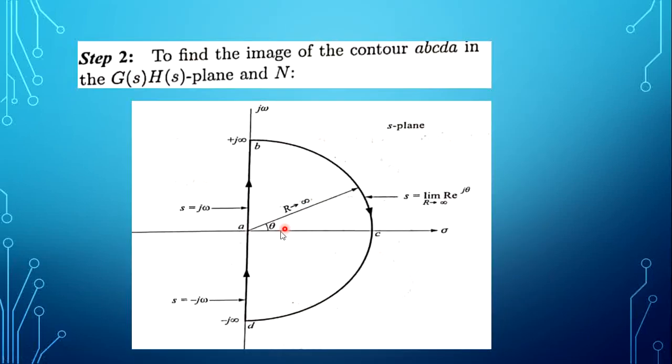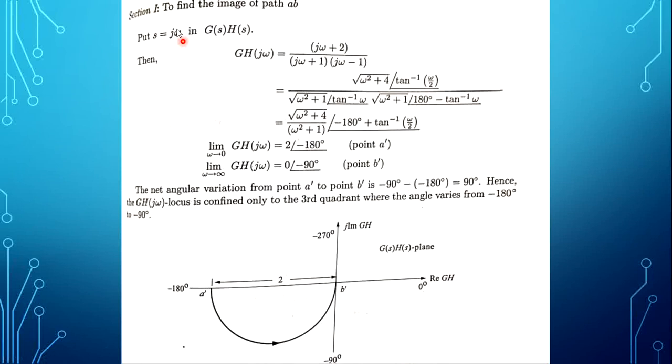Yes, we'll start. Now, the first path is from the first section, A to B. S is to be substituted as j omega, and the omega value varies from 0 to infinity. To find the image of path AB, s is j omega in G of s into H of s: j omega plus 2 divided by j omega plus 1 into j omega minus 1. Now, in this step, we have to separate magnitude and angle. Root of omega square plus 4, 2 square is 4, minus tan inverse, plus tan inverse of omega by 2, imaginary part by real part.